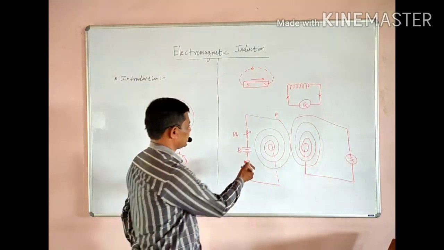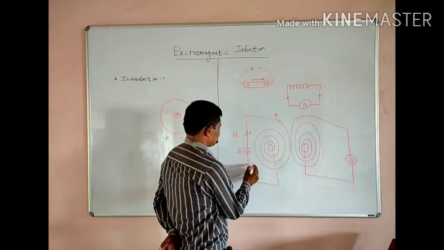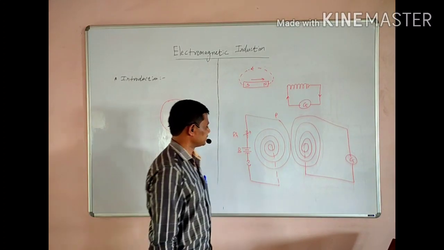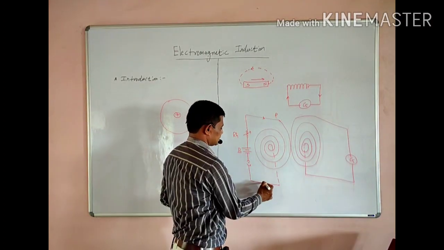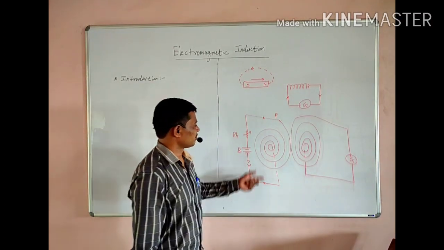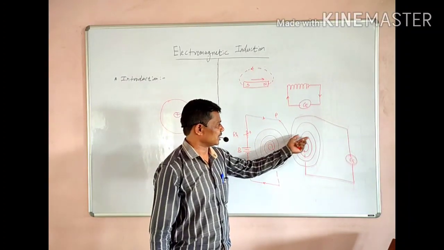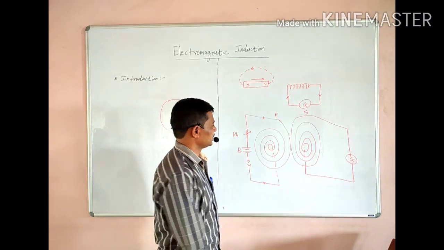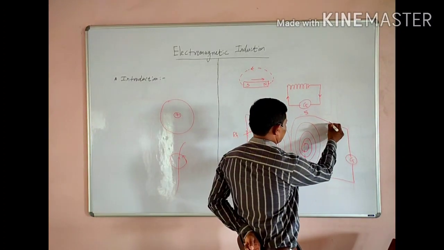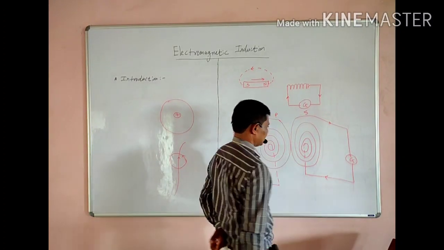What will happen when this circuit is closed? Current is set up inside this closed circuit. Magnetic flux linked with this secondary coil goes on changing, and also current is induced in the secondary coil.